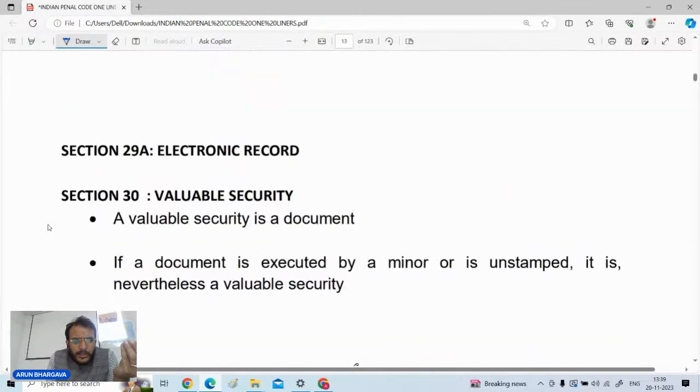Then you see the important definition of valuable security, section 30.